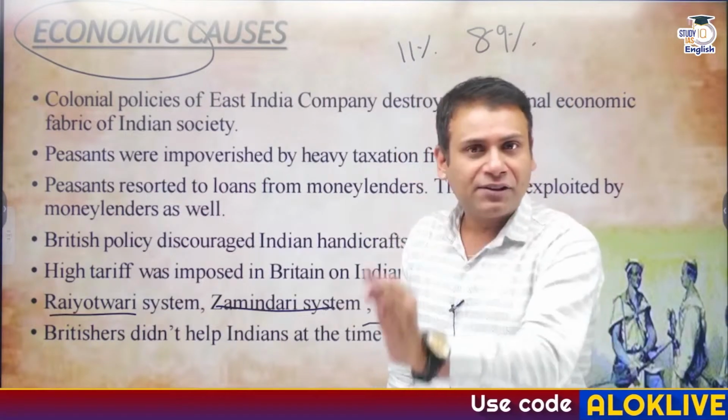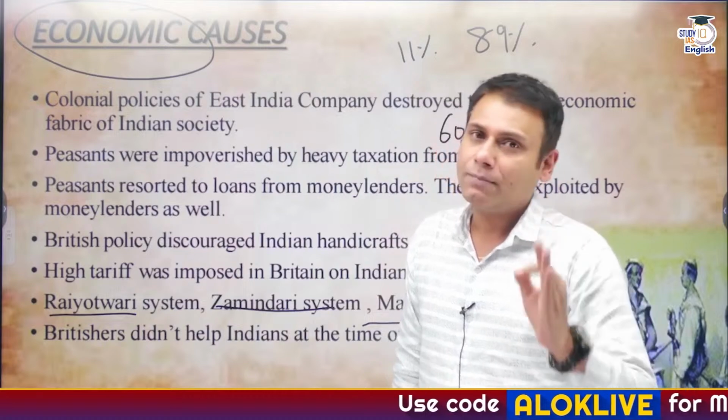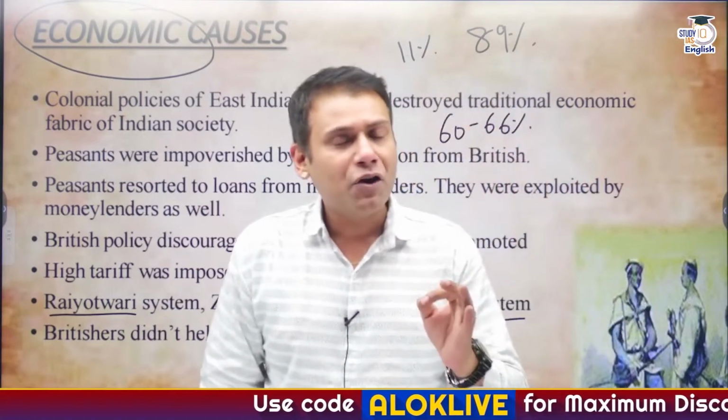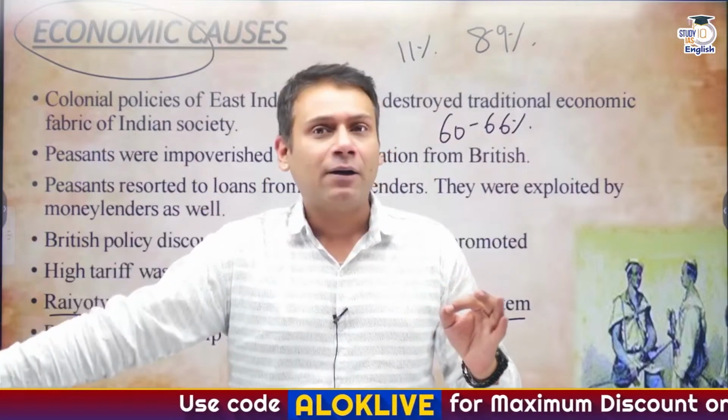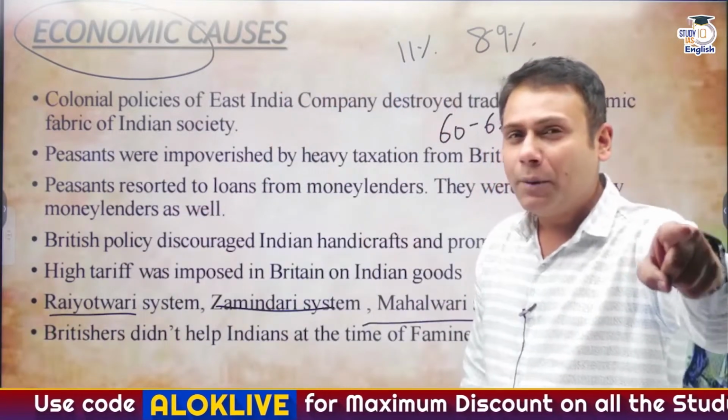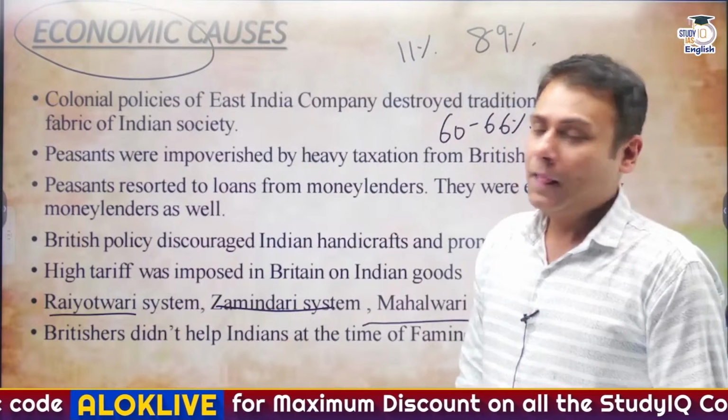Fixed rate and fixed date. The company requires this much amount of money. And in that case, if the peasants are unable to pay the revenue, irrespective of the factor, the revenue would be collected from the Zamindar. And Zamindar used to exploit the peasants a lot.